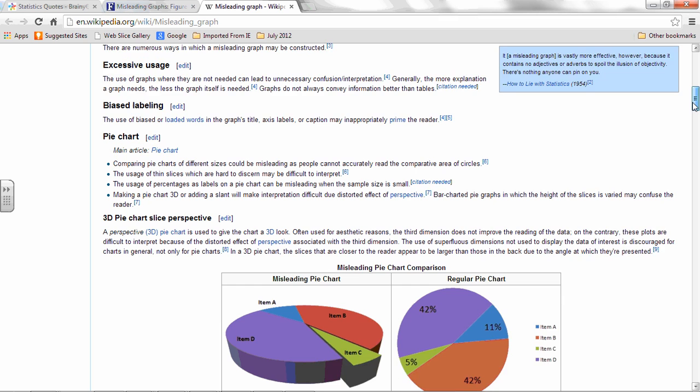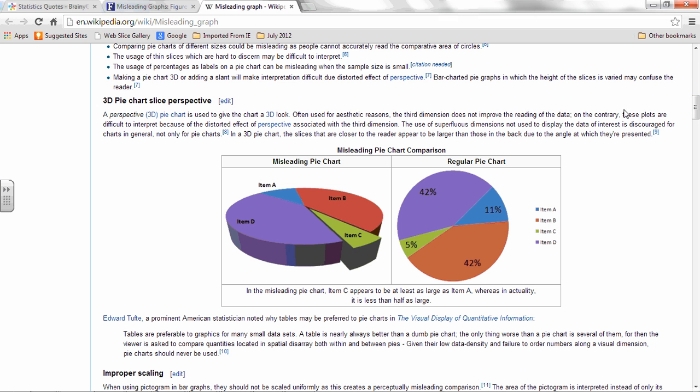The old Wikipedia, the pie charts. Good pie chart, bad pie chart. Why is this bad? Well, it looks really cool because it looks in 3D. Well, if you look at it, the pieces that are close look to be bigger. Like this piece here is only 5%, but it looks as big as that one on the back, which is 11. So the ones that are at the front, that makes it look like it's 3D, look bigger than the ones that are at the back. This is better. This is misleading.